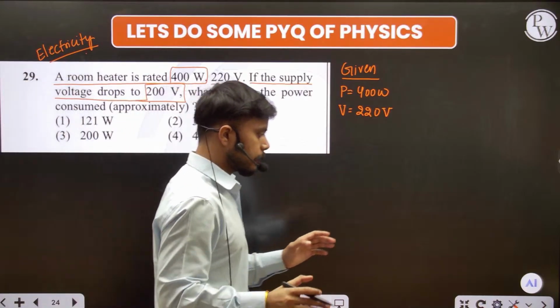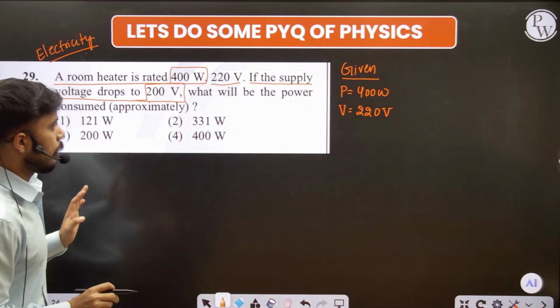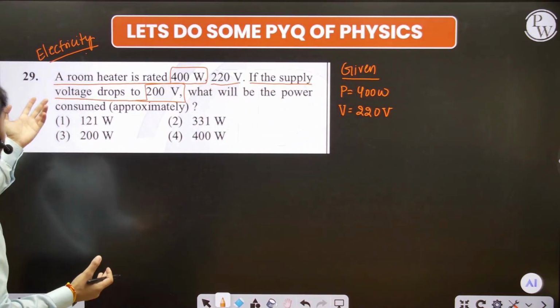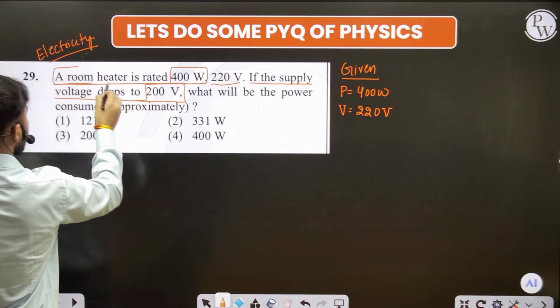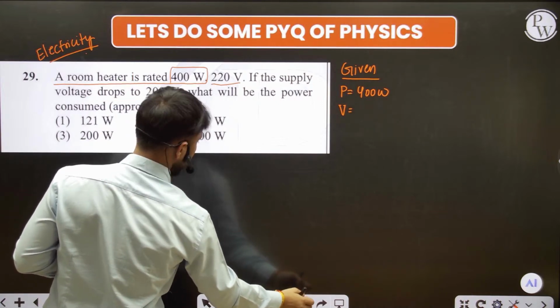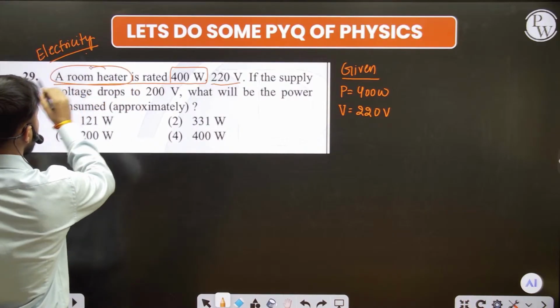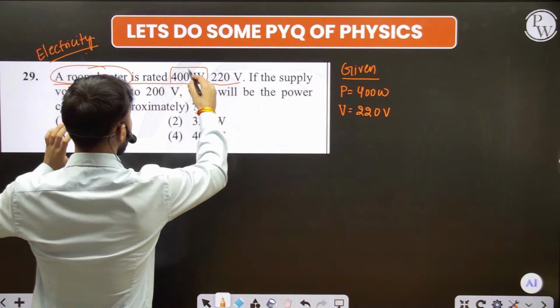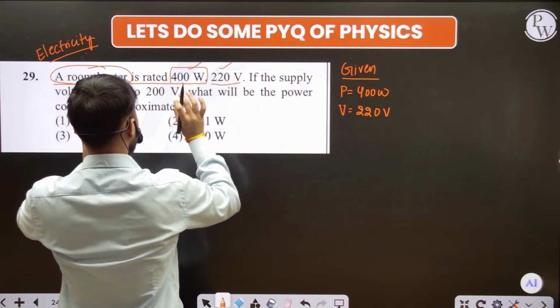Fine guys, students, please understand one thing here. Read the question again. Why am I saying this? Because we have the room heater, the initial thing. It works on a voltage and has some power.